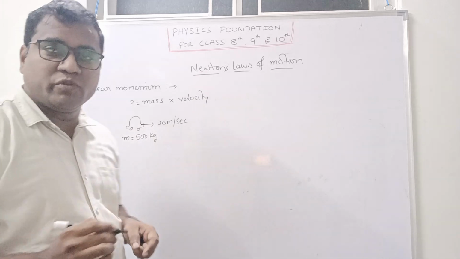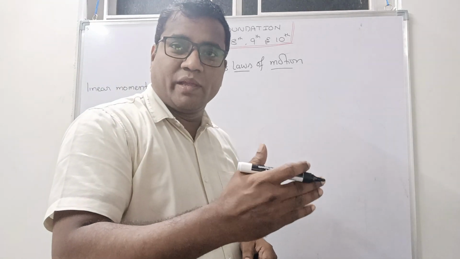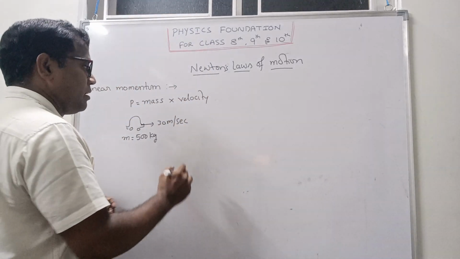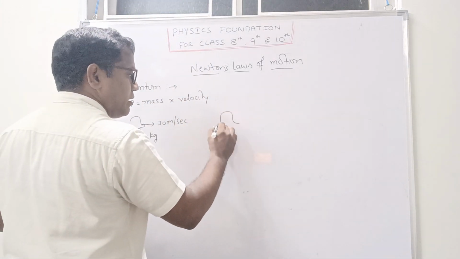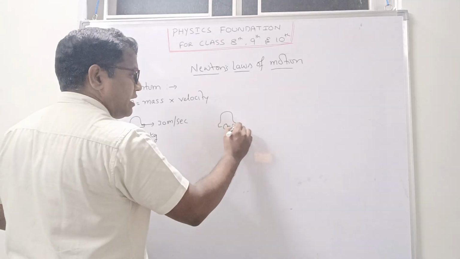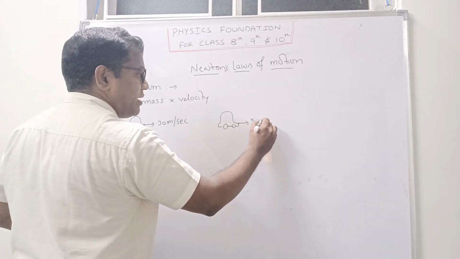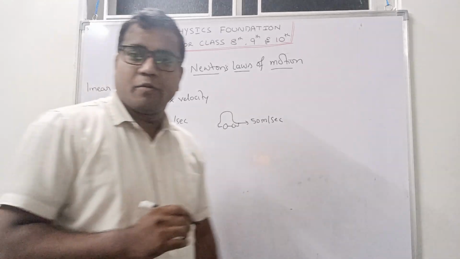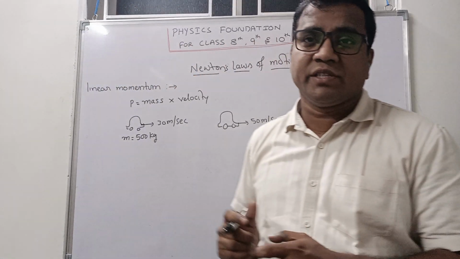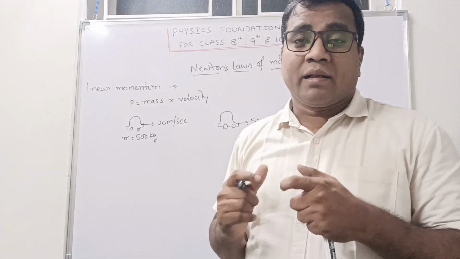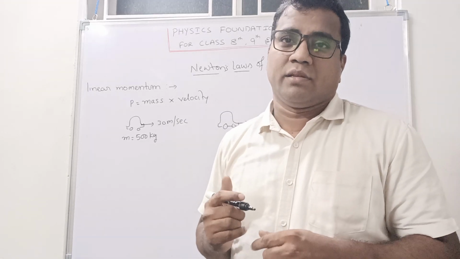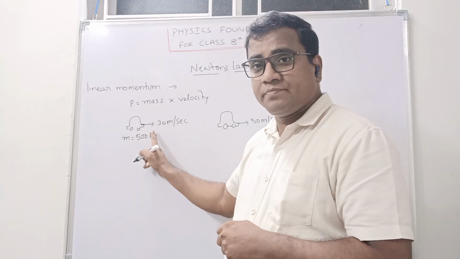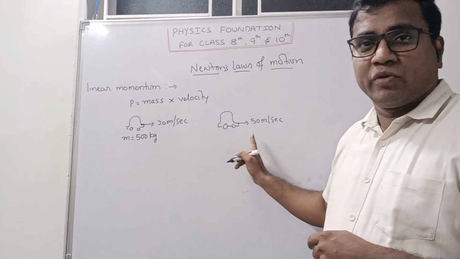And after that it is accelerated, so that its velocity at this point is, for example, 50 meter per second. In this situation, if you observe, the car has two velocities. Here one velocity is there, and here one more velocity is there.